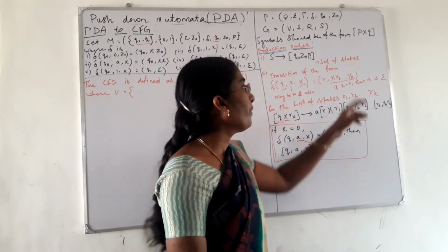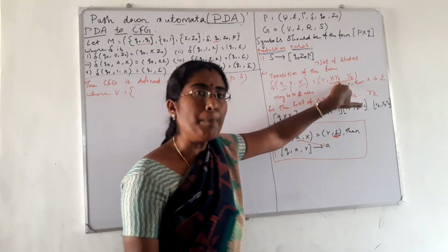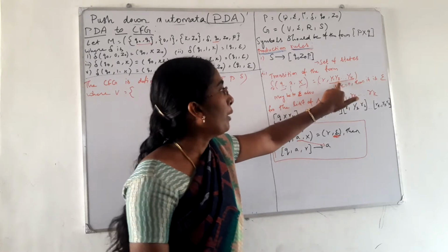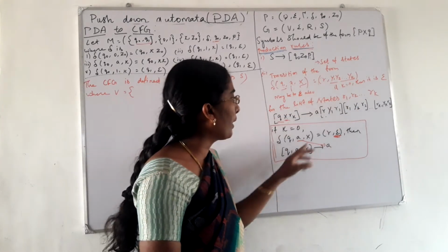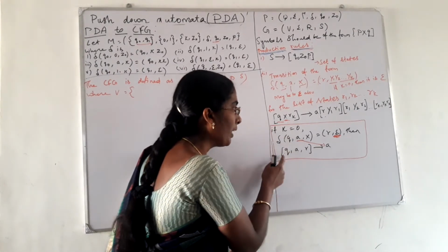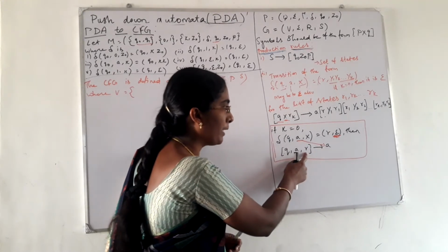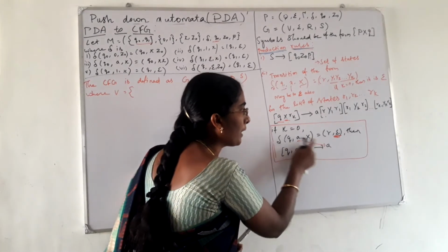Instead of that, if you are having epsilon here, that represents the pop operation. For a pop operation, how to write the production: [Q A R].